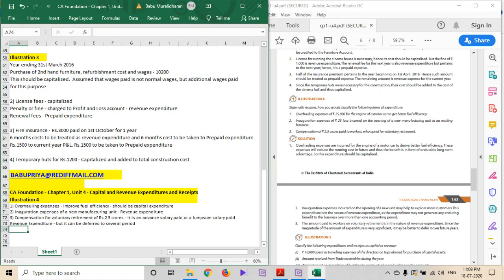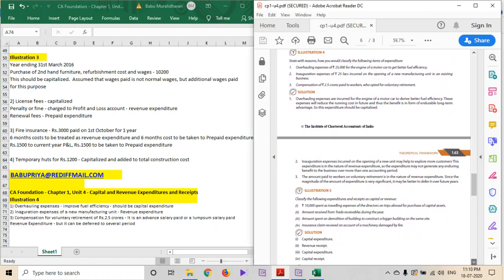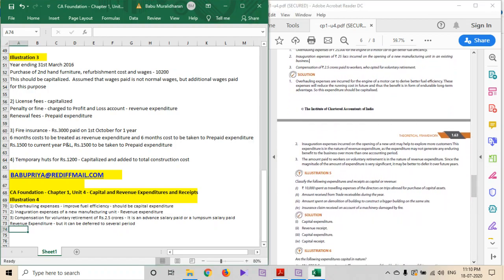Just because the amount is high, it cannot be capitalized. Capitalized expenditure is a very relative term. It has to go on a case by case basis. Let's move into illustration 5. Hope this is clear. Just in case you're not clear on it, please write to me, and I'll clarify the doubts.